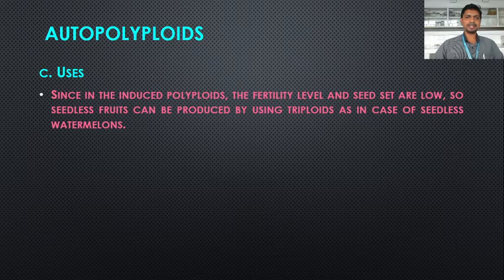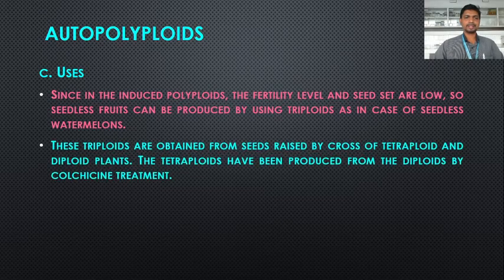These triploids are obtained from seeds raised by a cross of tetraploid and diploid plants. The tetraploids have been produced from the diploids by colchicine treatment.